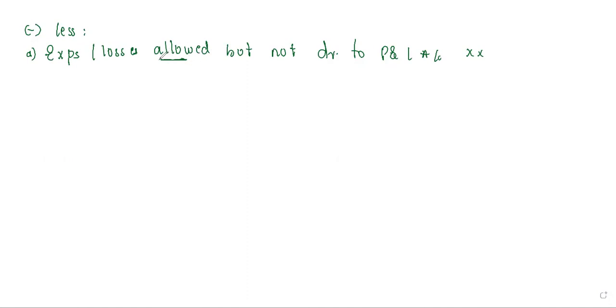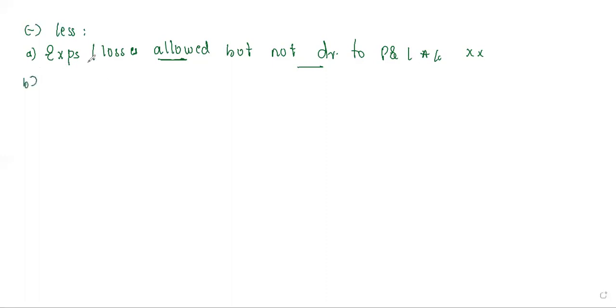So you can just remember: allowed, not debited. In the before part, disallowed but debited. Like this, key points, if you remember, it will be useful to you. Expenses allowed but not debited. That means you can easily imagine this will not be in the debit column in your balance sheet. This will be in your adjustment.